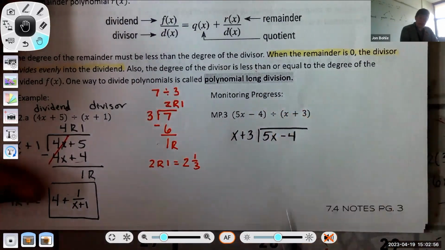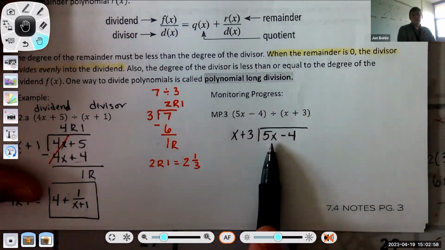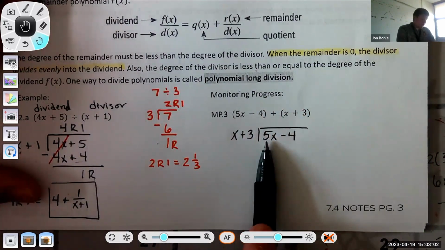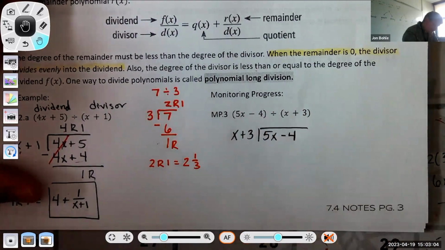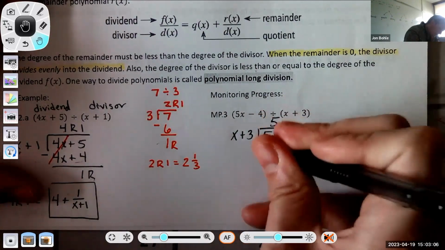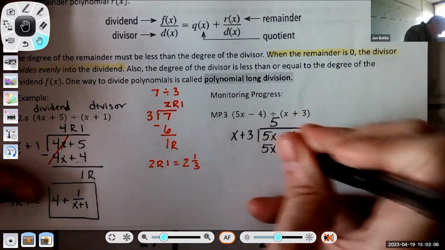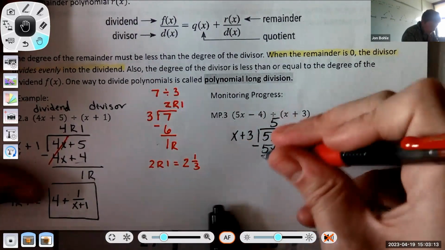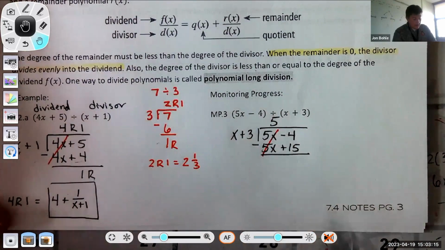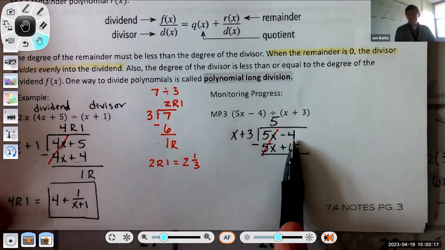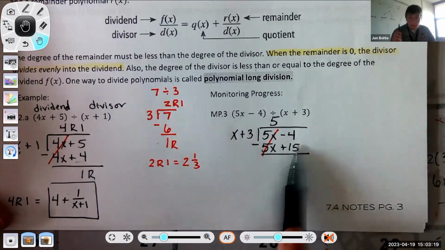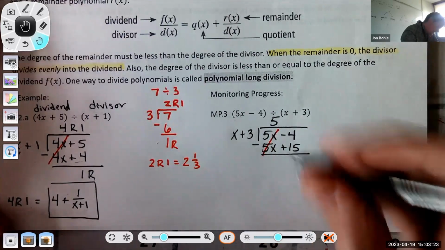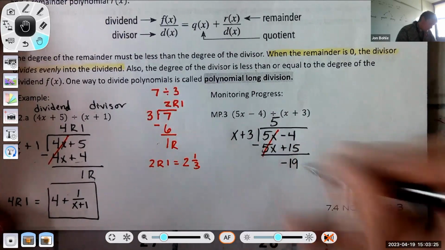And then divide it into 5x plus 4. I'm going to try to get these to match, x and 5x. So what do I have to multiply x by to become 5x? It's 5. So then I'm left with 5x plus 15. And then once I have those, I subtract. Now you have to be careful, because I imagine a lot of people will want to put 11 here because 4 and 15 is 11. But remember, we're subtracting. Negative 4 minus 15 is negative 19.